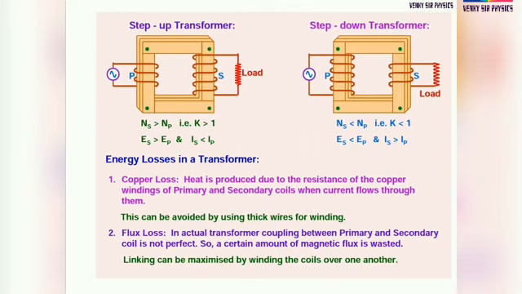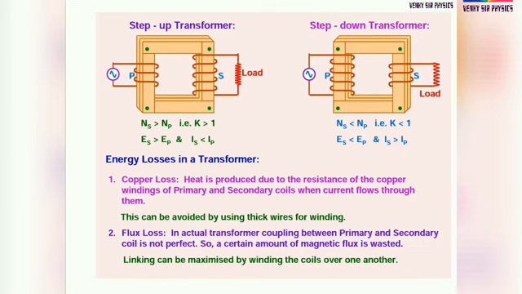Coming to types of transformers, step up and step down transformer. Based on the diagram, we have to say what is step up and what is step down. Step up means the primary has fewer turns and the secondary coil has a higher number of turns. That is the condition.